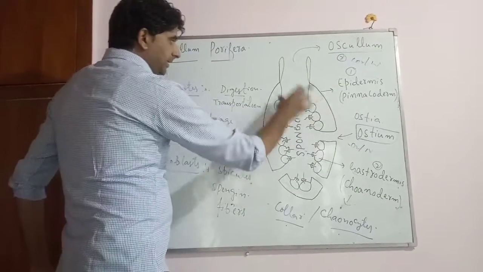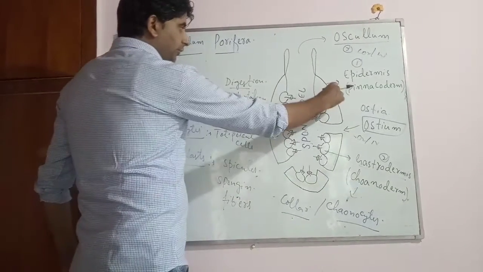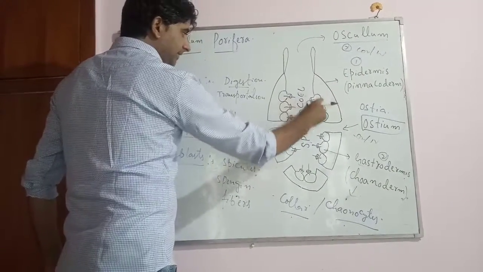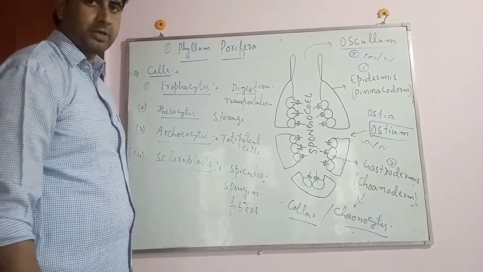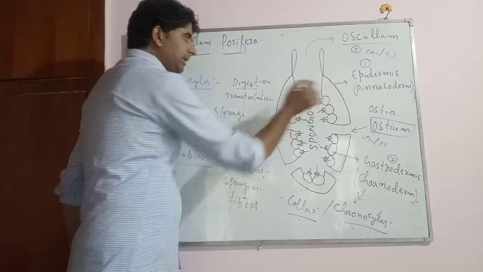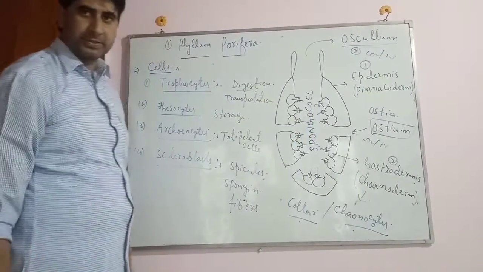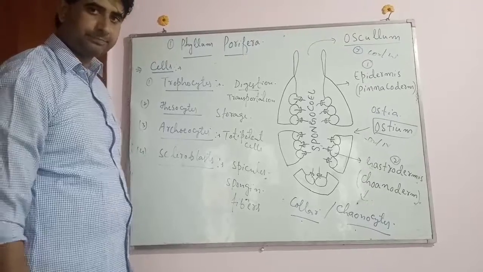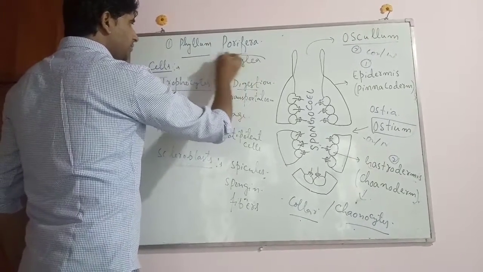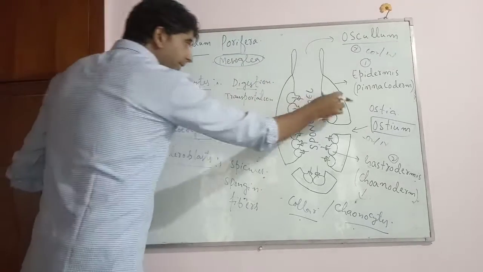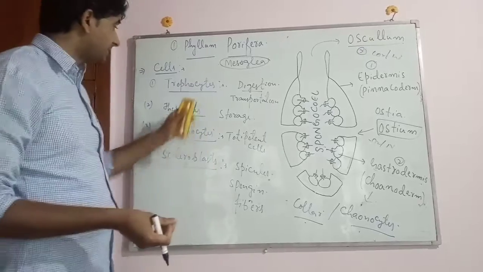अब हमें पता चला, the body wall of the porifera is made of two layers. Outer one is termed as epidermis and the inner one is termed as gastrodermis, or also termed as choanoderm. Now, in between the two layers, there is a non-cellular space that's called as mesoglea. This mesoglea is not empty space. It contains some cells, different types of cells.